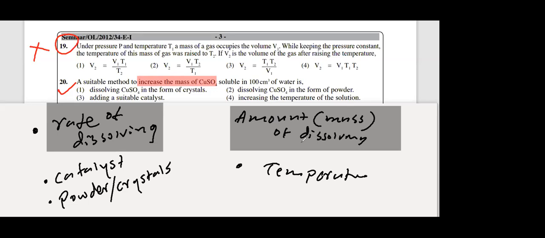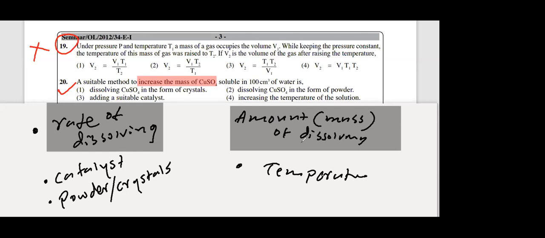Catalyst only the rate, only the speed, right? Granules or the crystals only the speed. Do you understand what I'm saying? If you increase the temperature, the rate also increases, it will get dissolved fast, plus you can dissolve more, the quantity also will increase. You understood this, right? Very important, right?